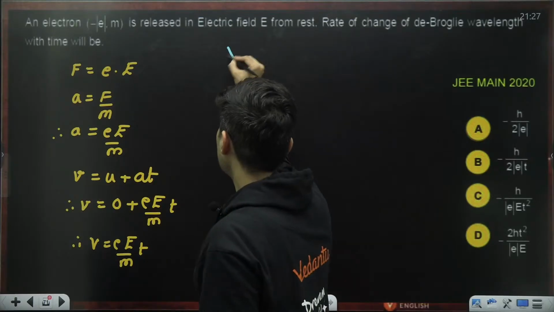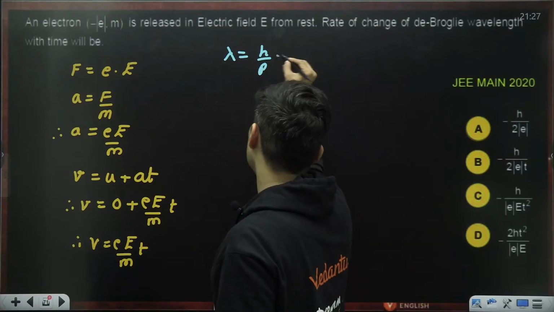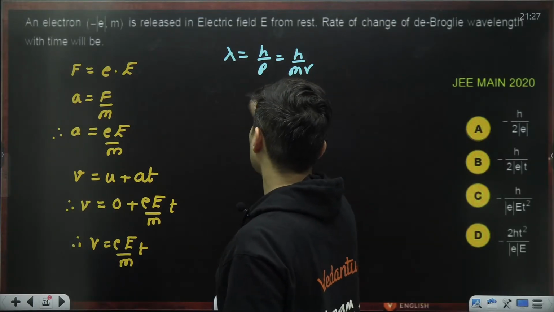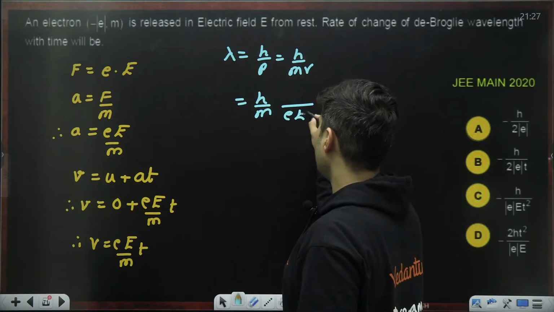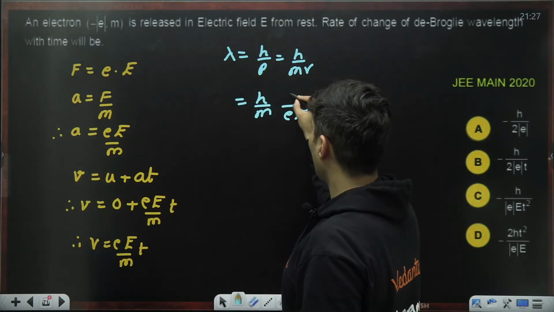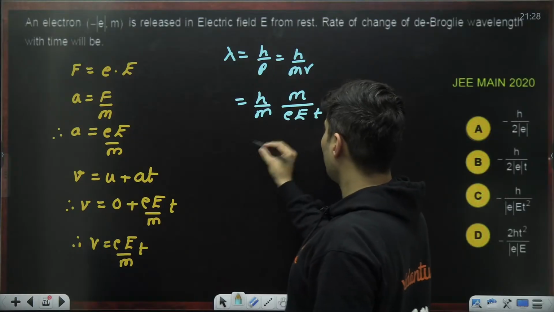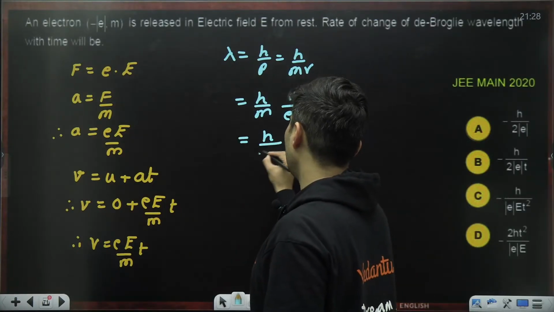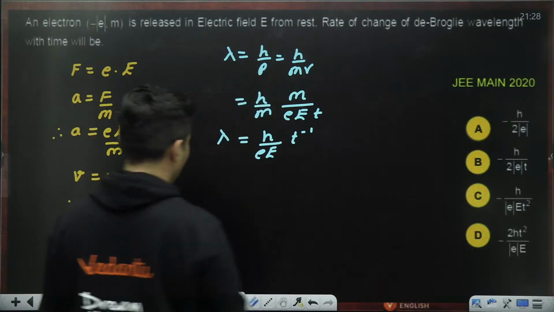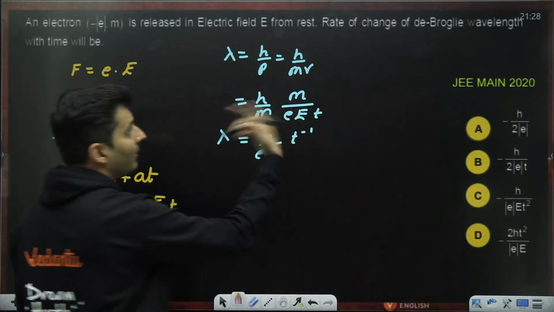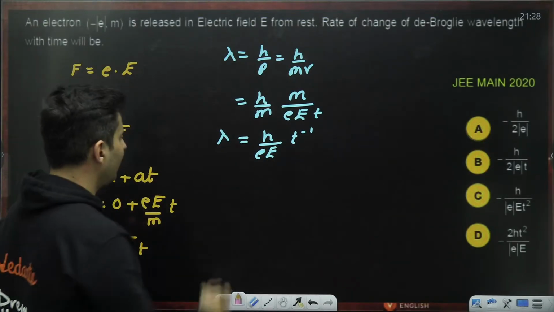Next, de Broglie wavelength is h by p, which is h by mv. So h by m is there. Velocity is eE t below and m on the top. m gets cancelled, so lambda is h by eE into t raised to minus 1. So the question is rate of change of de Broglie wavelength with time.